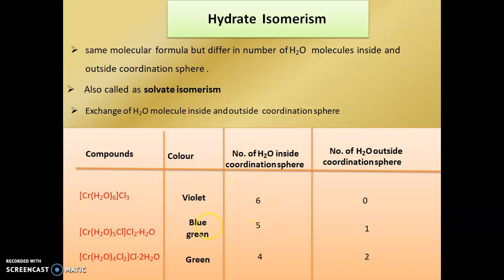Here we see that the violet color complex has 6 water molecules inside the coordination sphere but none outside. In the blue green complex, 5 water molecules are inside the coordination sphere and 1 is outside. In the green complex, 4 water molecules are inside the coordination sphere and 2 are outside.